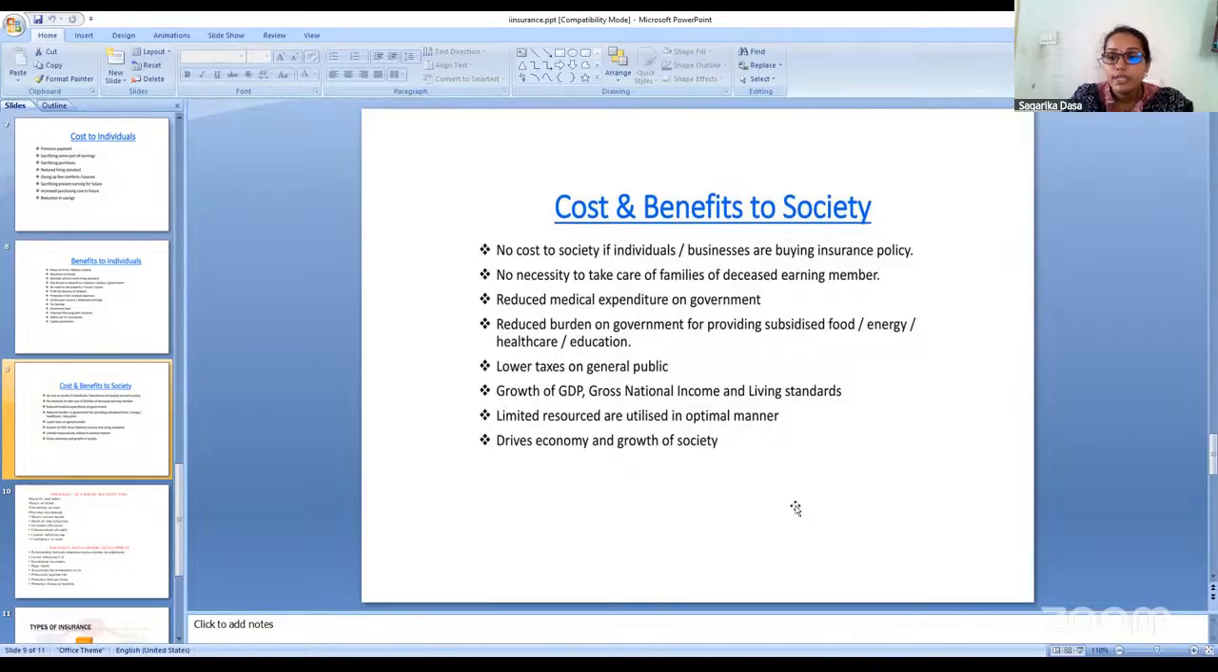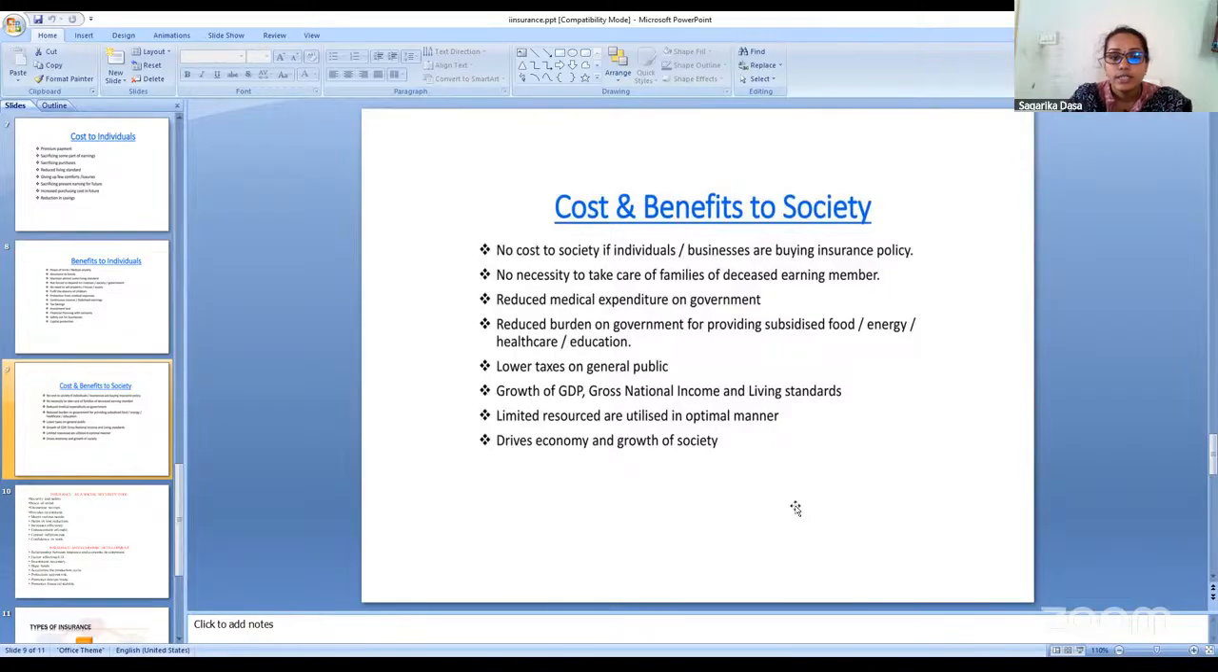Only benefits will be there for the society, because ultimately a group of individuals or a group of business industries will become a particular society. Hence, there won't be any cost for the society because insurance policies are not taken by the society. Insurance policies are taken by the individuals or the businesses.